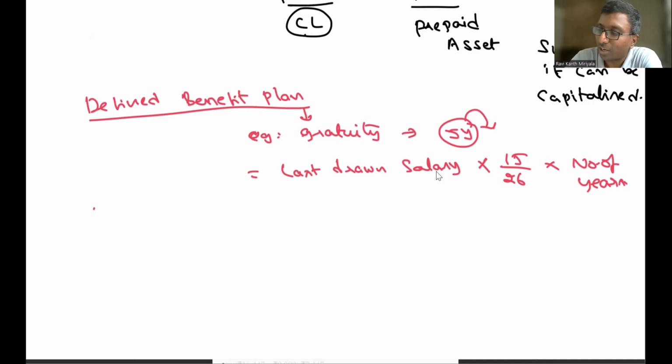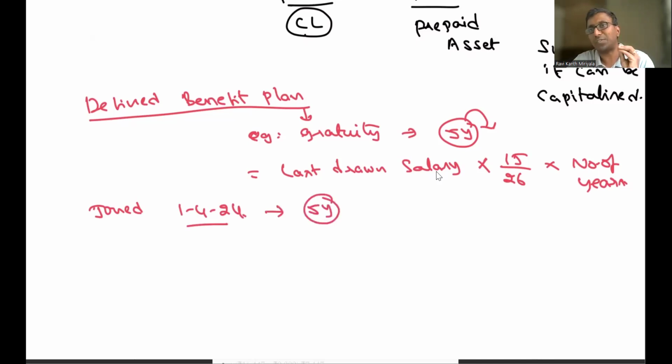Okay, some employees have joined now. When did they join, sir? Sir, they joined on 1/4/2024. Correct. So I am assuming all these guys will be there for 5 years minimum. 5 years pakka will be there. After 5 years, after taking gratuity only, these guys will leave the place. That is my assumption. Nothing wrong in it.